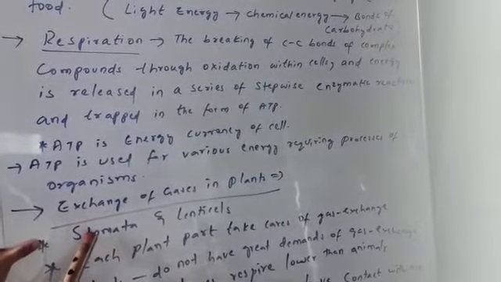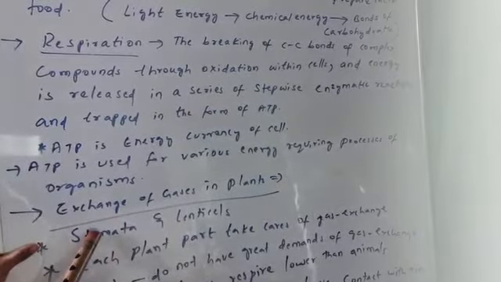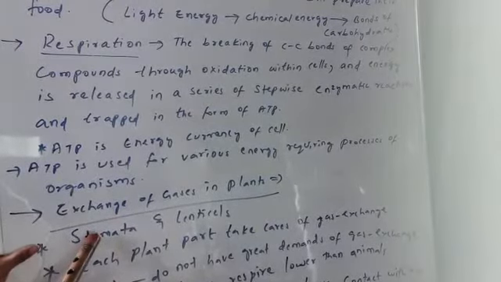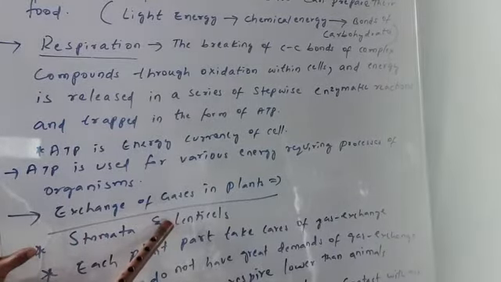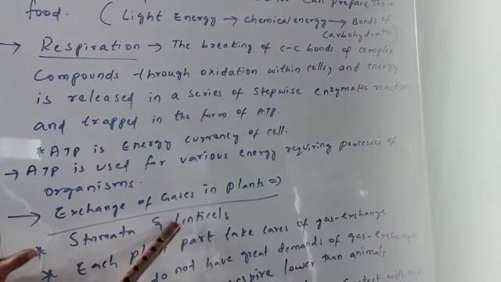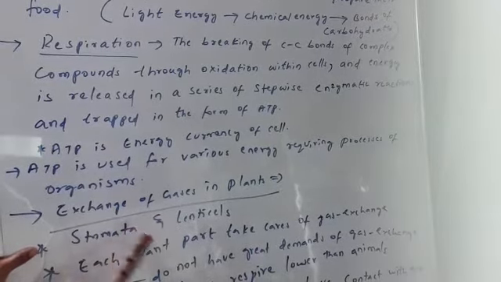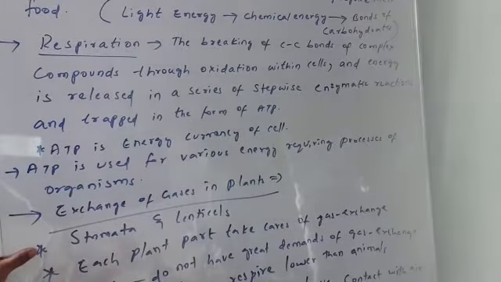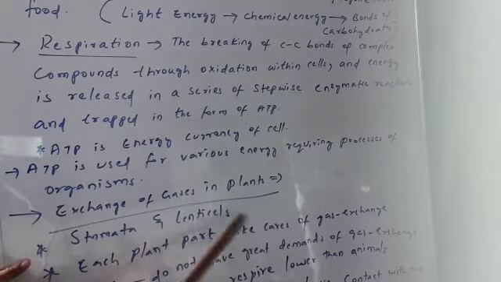We know that stomata are present in large numbers in the leaves, and also we can find them in the green stems. And lenticels are found in woody stems. So stomata and lenticels help in the exchange of gases.